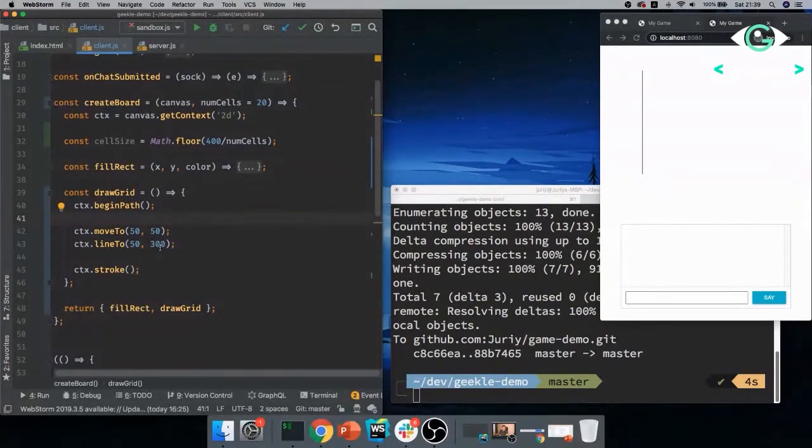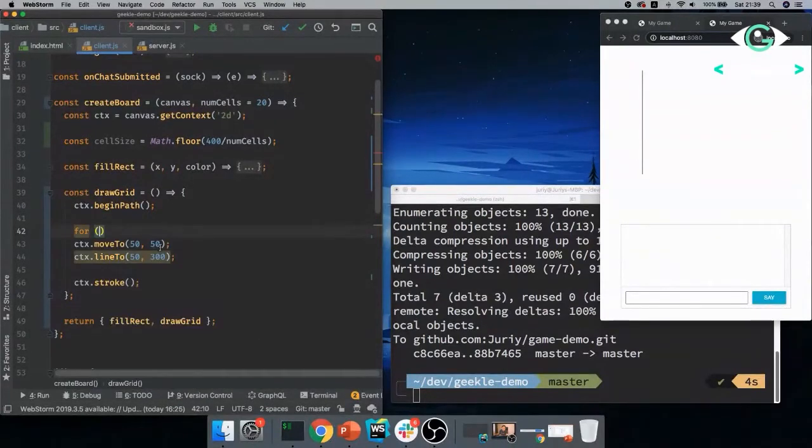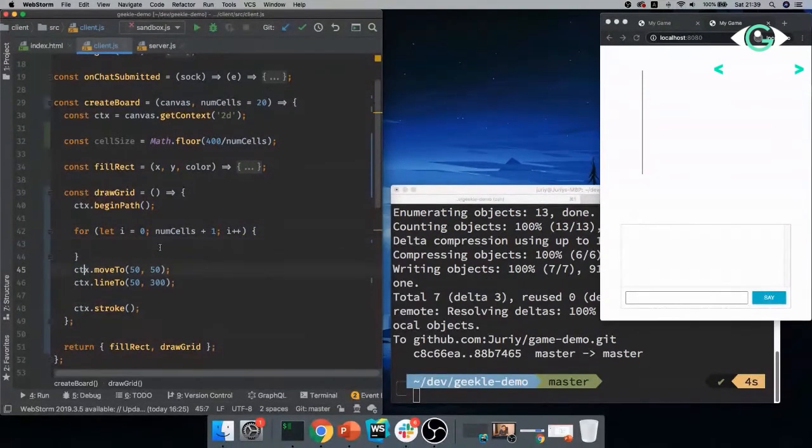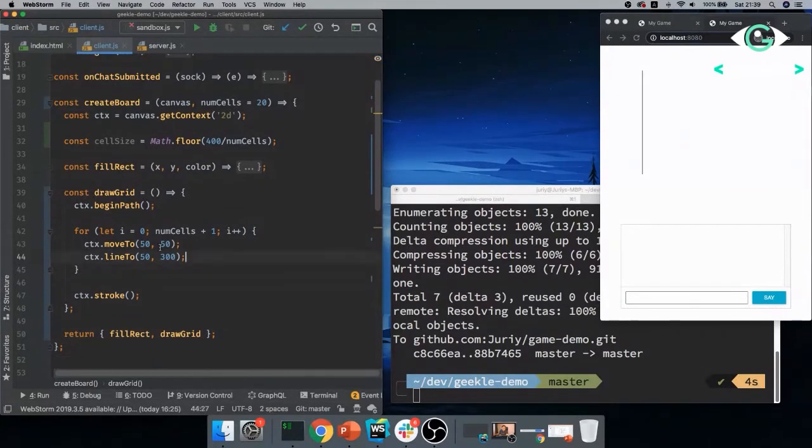All right, so I can draw one line. I can draw many lines, so this is not an issue. I'll just do a for loop, i from 0 to numCells plus 1, because the number of lines is one more than the number of cells, and i++. Then I will take the scope that draws the line. beginPath and stroke I will leave out of the loop. I can first create the paths of multiple lines and then stroke them all with a single call.